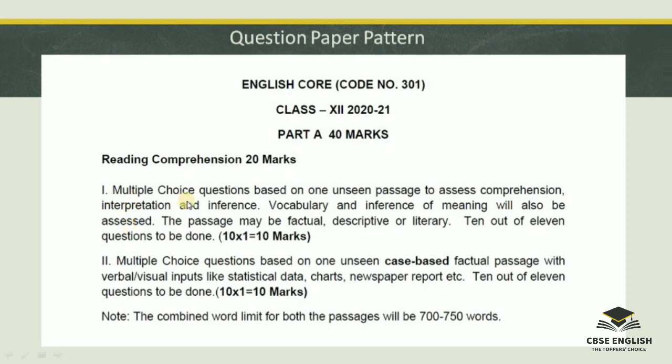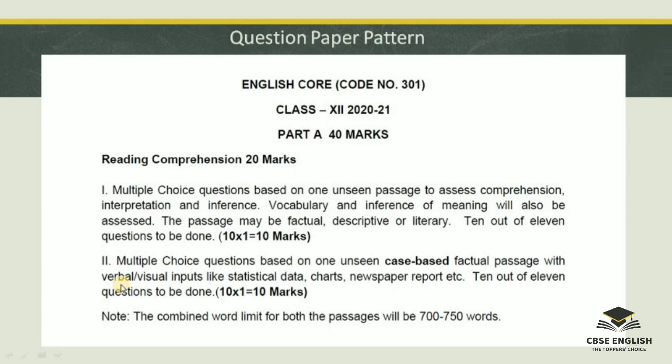So number 1, multiple choice questions based on one unseen passage to assess comprehension, interpretation and inference. Vocabulary and inference of meaning will also be assessed. The passage may be factual, descriptive or literary. And here 10 out of 11 questions are to be done. Each question will carry 1 mark. In this way, 10 marks are there.